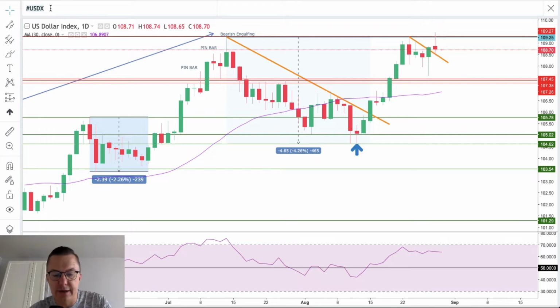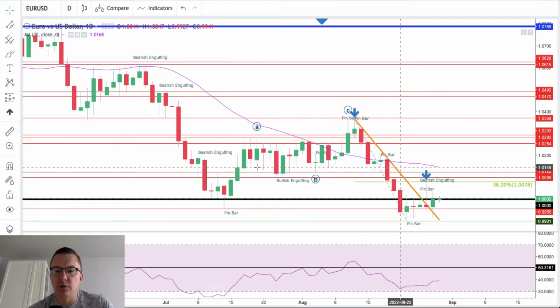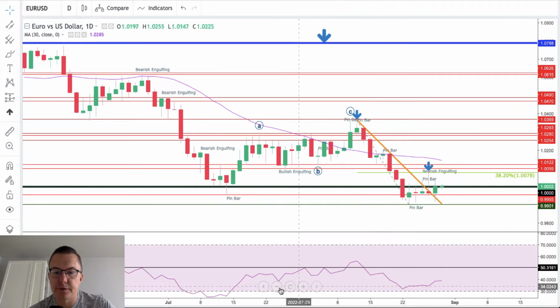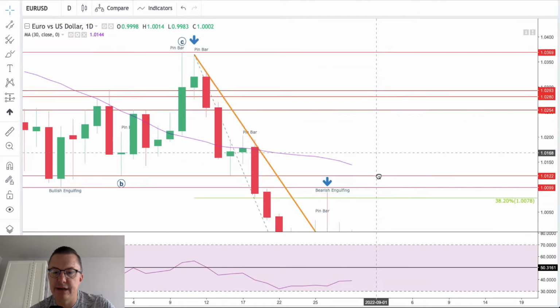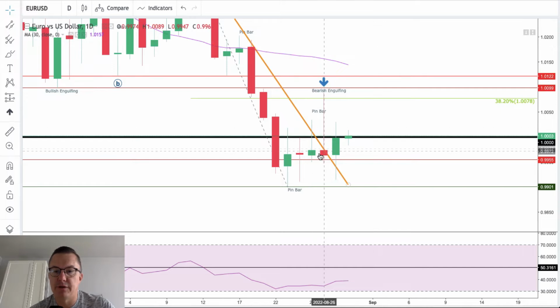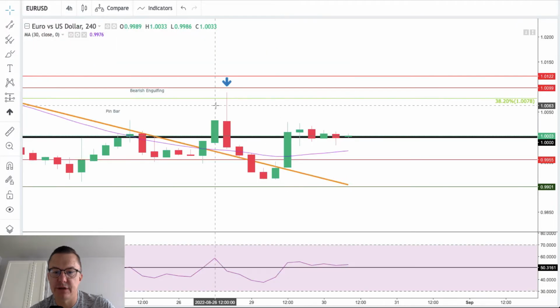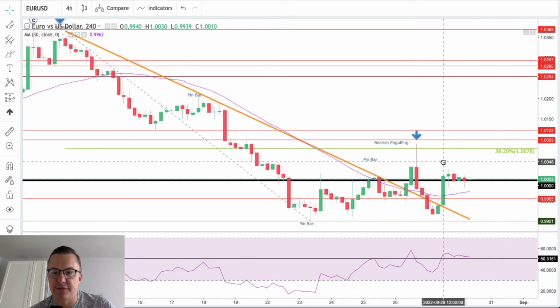And traditionally, let's find out what is going on with the euro dollar. So we got the situation where the US dollar index is going down basically, right? And now on the euro dollar we have a very big green candle here. On the 4 hours there is a bearish engulfing. Let me just switch to that. On the 4 hours we got the bearish engulfing here, towards the 38%.